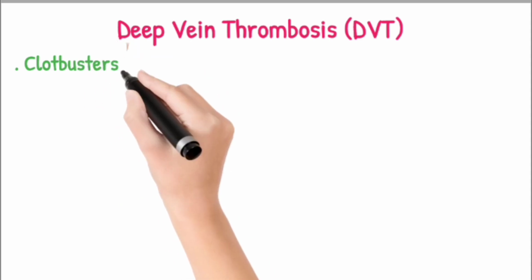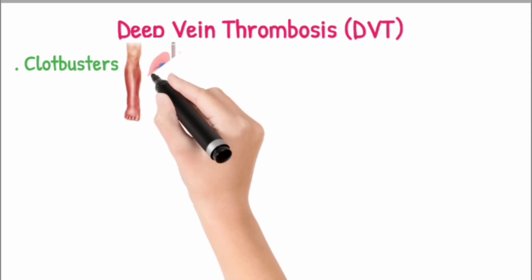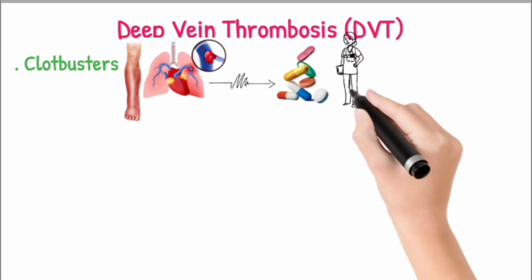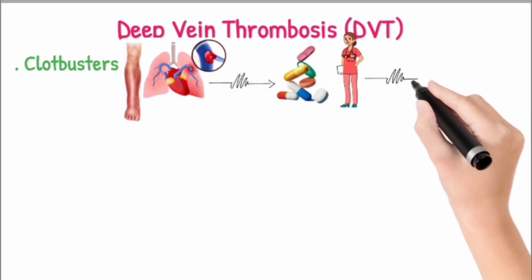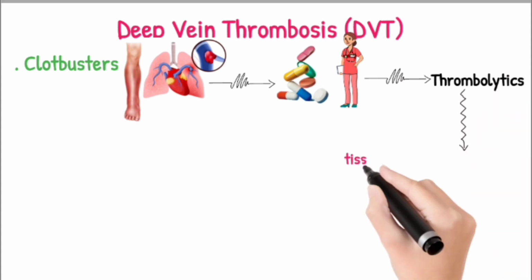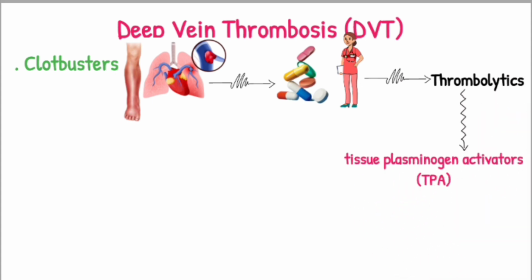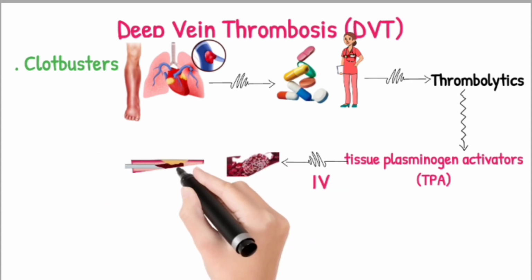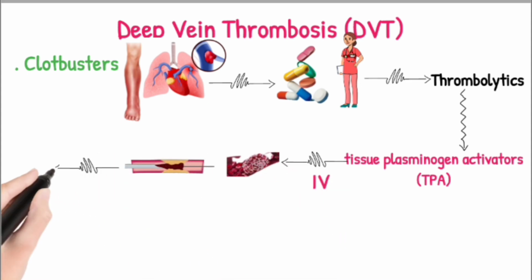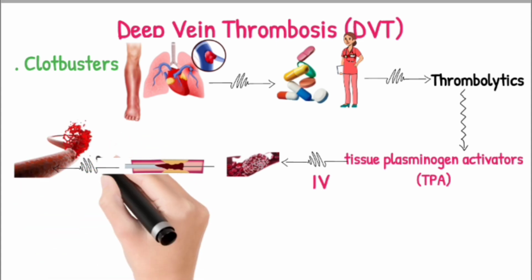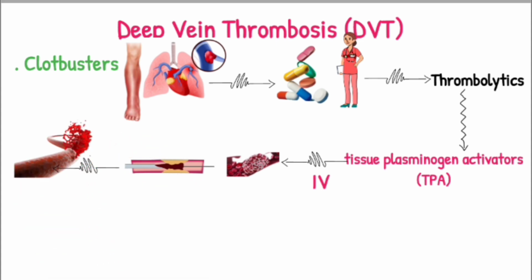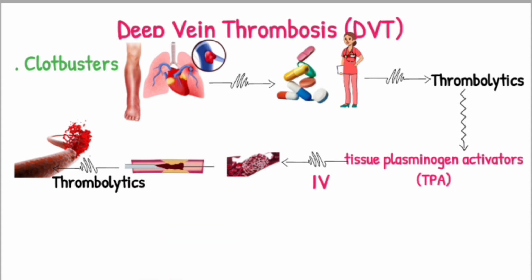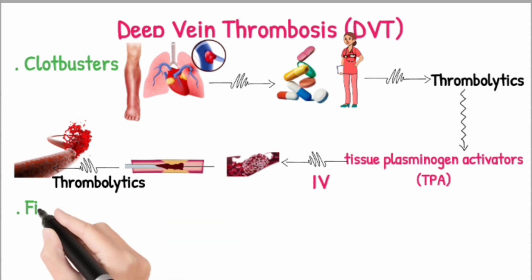Clotbusters. If you have a more serious type of deep vein thrombosis or pulmonary embolism, or if other medications aren't working, your doctor may prescribe different medications. One group of medications is known as thrombolytics. These drugs, called tissue plasminogen activators (TPA), are given through an IV line to break up blood clots or may be given through a catheter placed directly into the clot. These drugs can cause serious bleeding and are generally used only in life-threatening situations. For these reasons, thrombolytic medications are only given in an intensive care ward of a hospital.